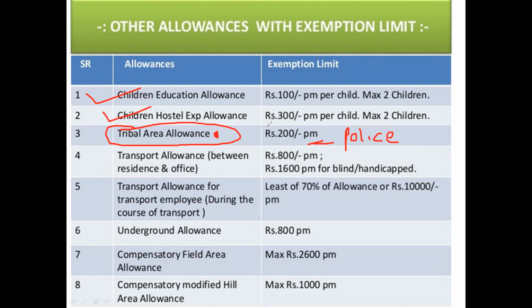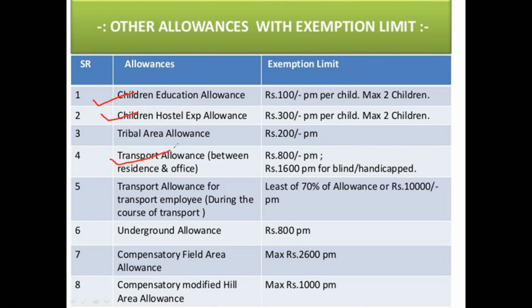We will see. So you need not remember this one, but you have to remember this, because only a few people get it. You can't remember everything that is written in the book of income tax. So whenever there is a doubt, you can open the income tax book and tell or guide or give consultancy. Like for this case, it is 200 rupees per month that is exempted. So these two you have to remember by heart.